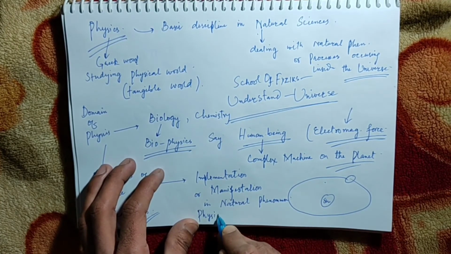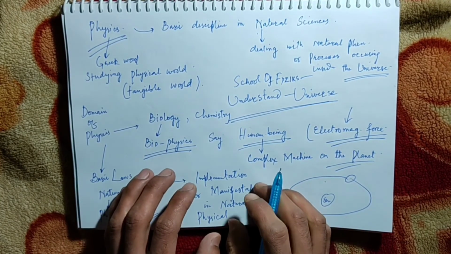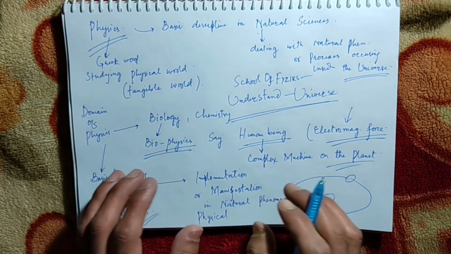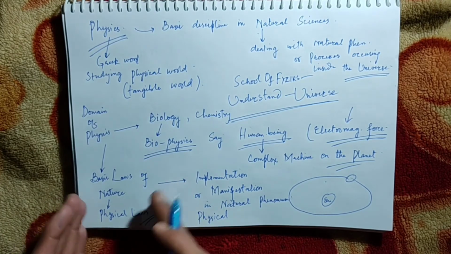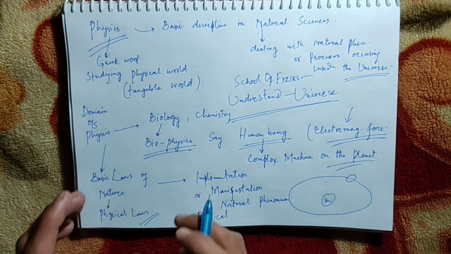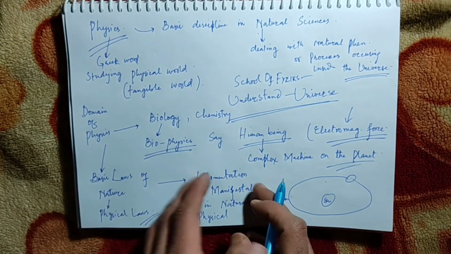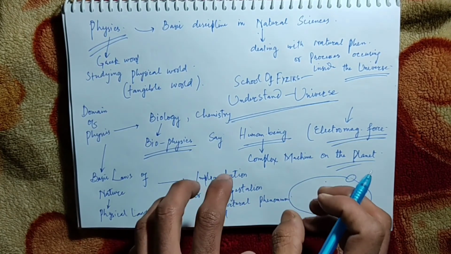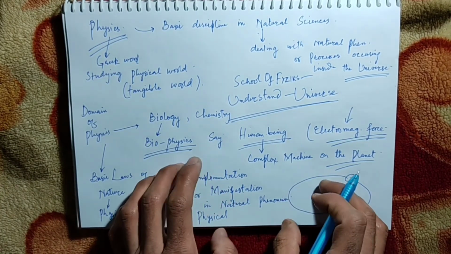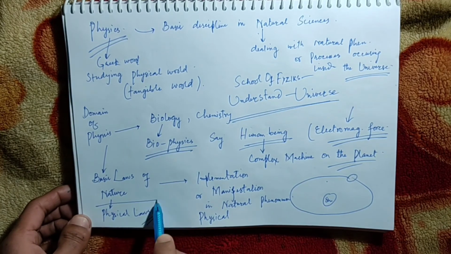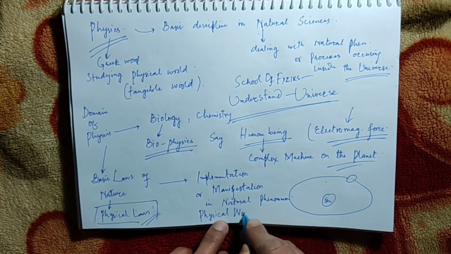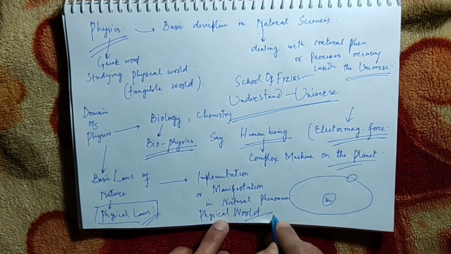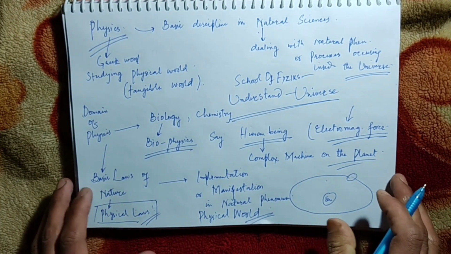Because if the laws are not implemented, if the laws are not manifested onto our universe, the universe would not be existing in the first place. So first of all, physics deals with the physical laws, the basic fundamental laws, and then the manifestation and the implementation of those laws onto different phenomena of nature. So these form the physical laws, and the manifestation forms the physical world, which we are observing right now.